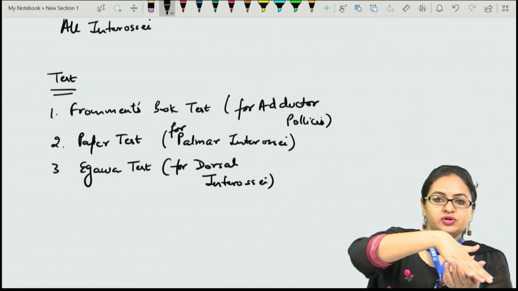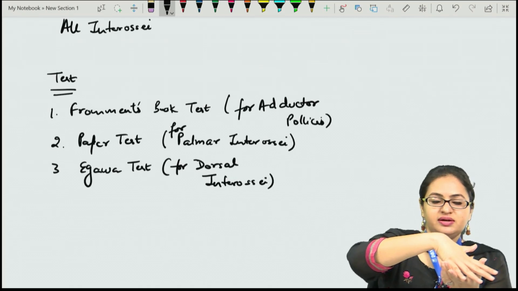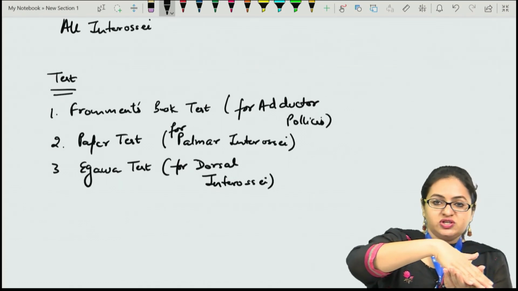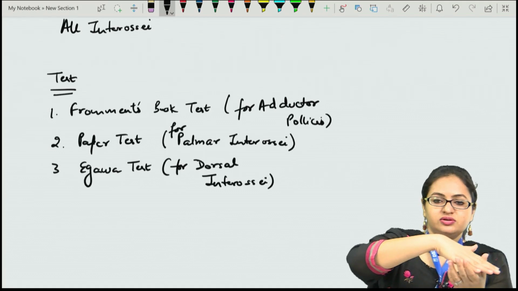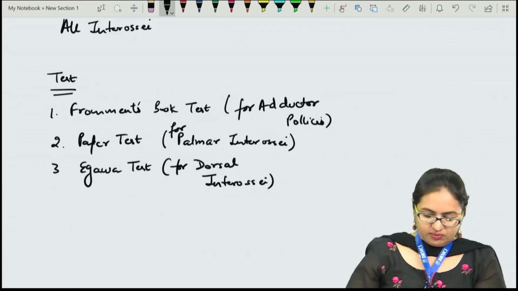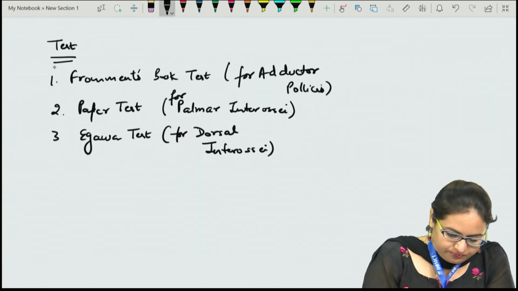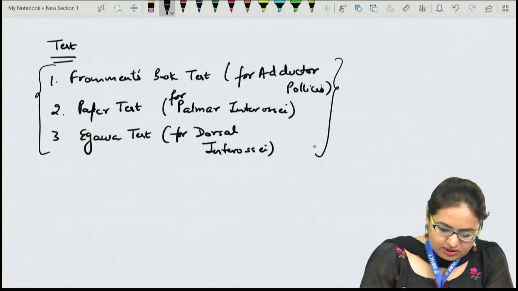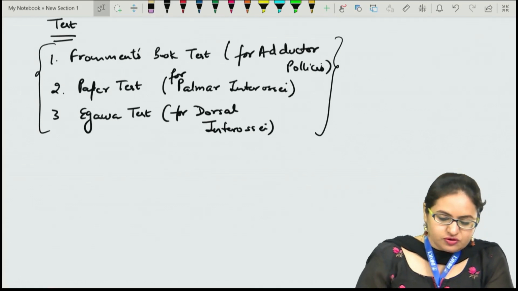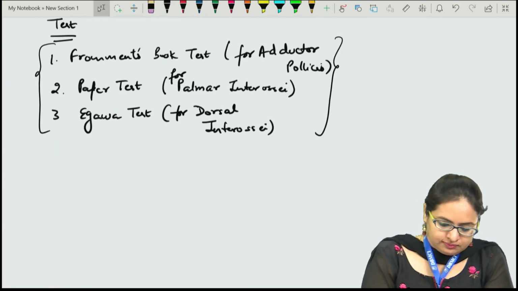If the patient is able to do this movement, the dorsal interossei are intact. If the patient is not able to resist or abduct the fingers, that means the dorsal interossei, which are supplied by the ulnar nerve, are affected. So these are the tests for the ulnar nerve.